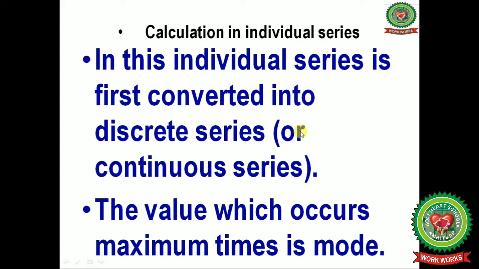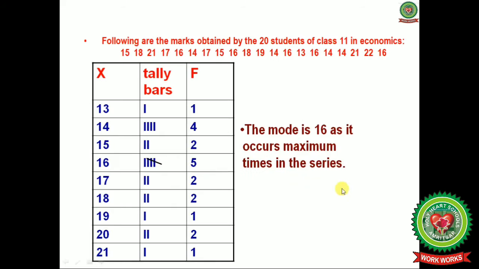In an individual series, the data is first converted into a discrete series or a continuous series. The value which occurs the maximum number of times will be the mode. In this example, as we discussed on the previous slide also, first we find the least number, then check how many times it is repeated and mark the tally bar. Like 13 comes only once, so frequency is also 1.